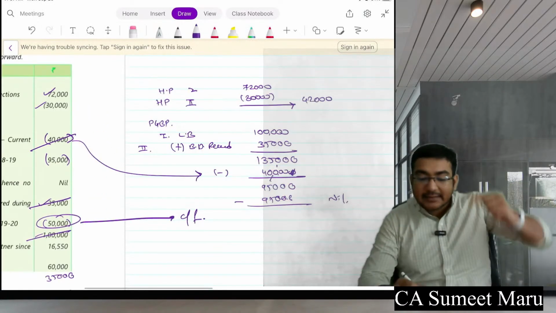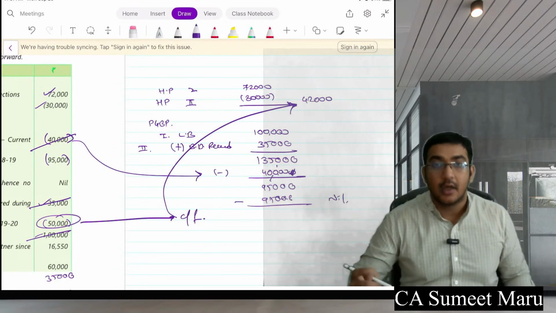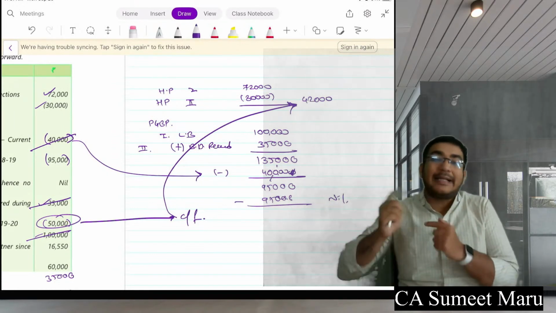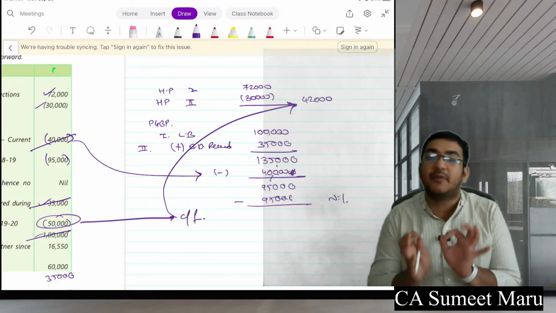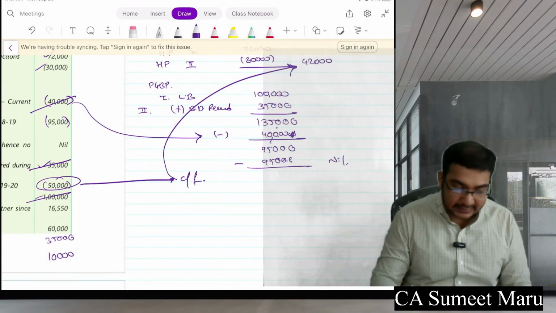Why hasn't it been set off against house property? Because it's a brought forward loss. Brought forward loss can't participate in inter-head adjustment. They are eligible only for intra-head adjustment. So this is going to be carried forward as it is.